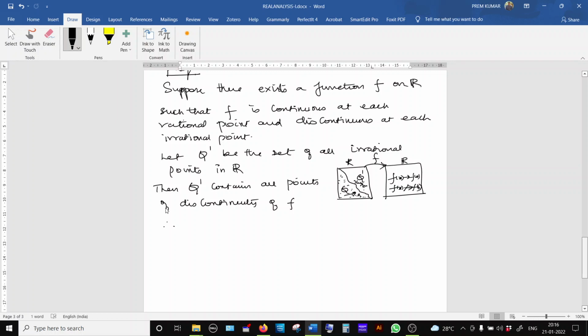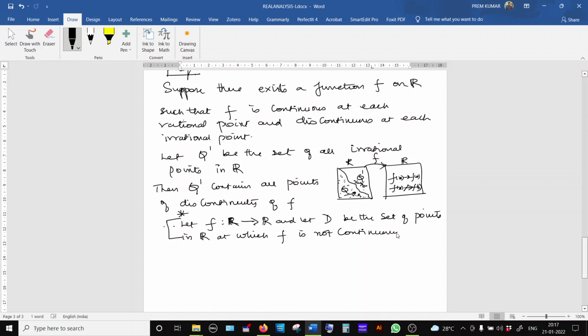Already we proved one theorem. That theorem I am going to write here. I name this the horizontal star: let f be a function from R to R, and let D be the set of points in R at which f is not continuous.